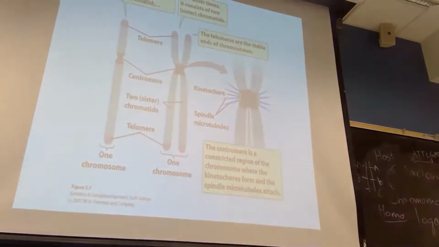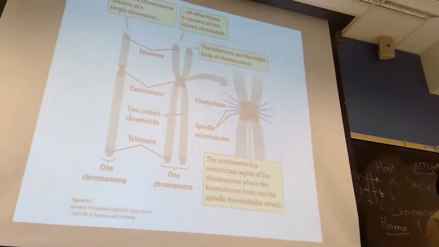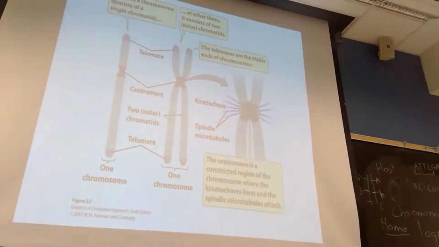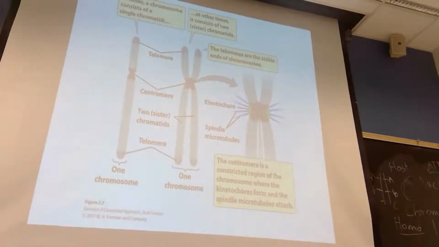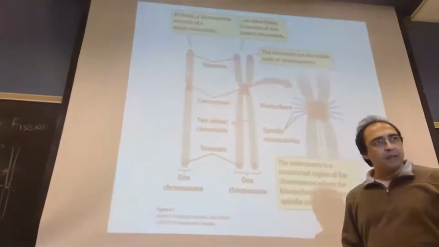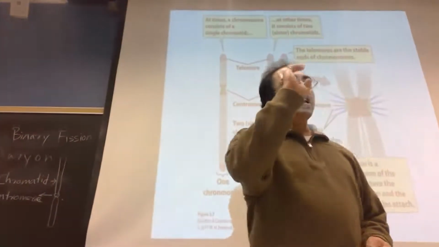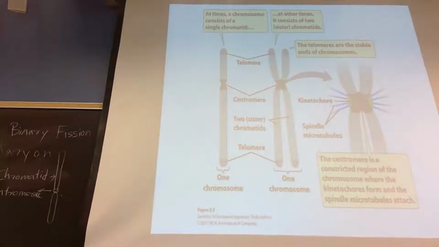Generally, there are a lot of origins of replication in a eukaryotic chromosome, but in a prokaryotic chromosome you will find maybe 3-4. That is in your book. But if you are asked what the parts of chromosome are, two things, chromatid and centromere, and you can add the telomere. These are all.